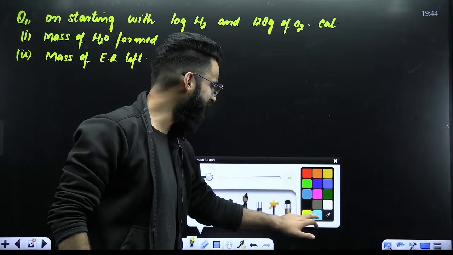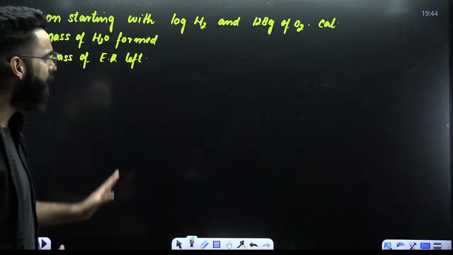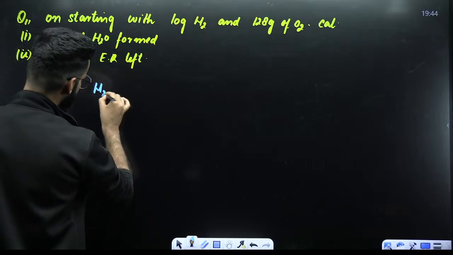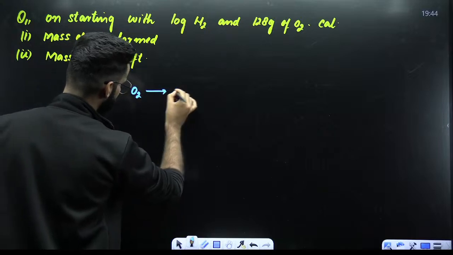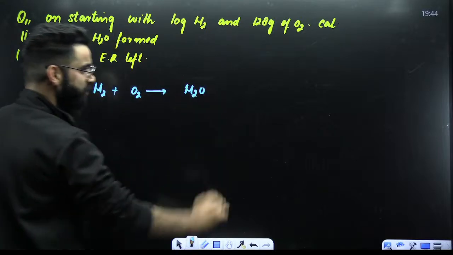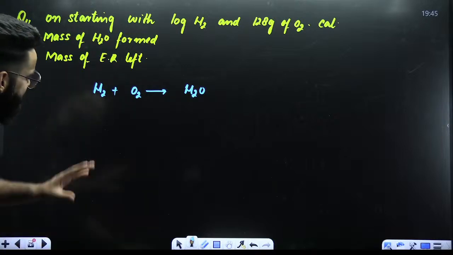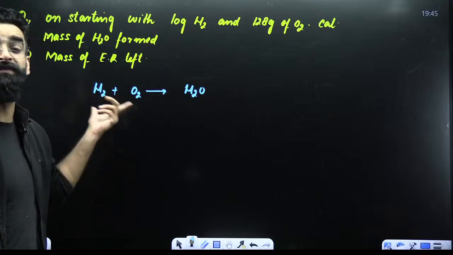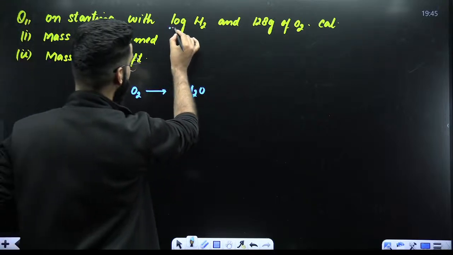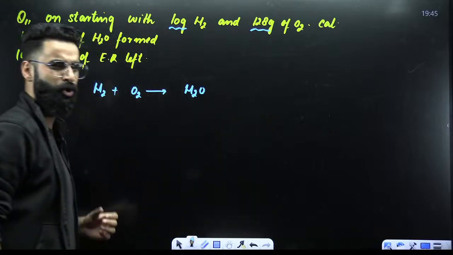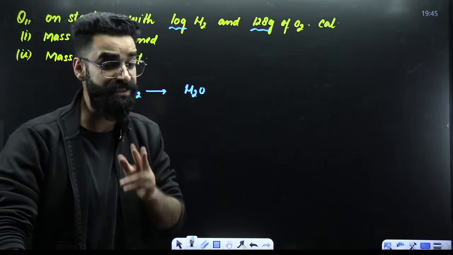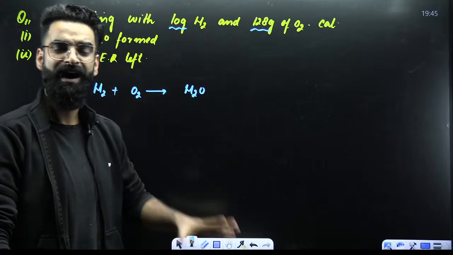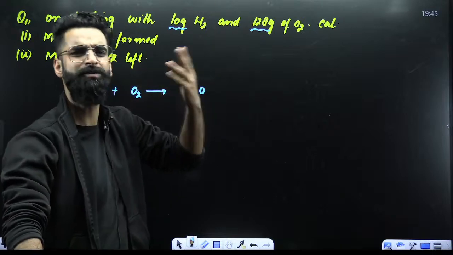You can solve this sort of question quickly now, I believe. See, first of all, H2 and O2 is going to react. And you must be knowing when H2 reacts with O2, it leads to the formation of H2O. Perfect. Now, my dear students, think carefully. Am I given the moles of H2 and O2? I'm not given the moles of H2 and O2. I'm given their masses. But do we start with masses or do we start with moles? We start with moles, right? Now, what do I need to do first? I'm supposed to convert these given quantities into moles.